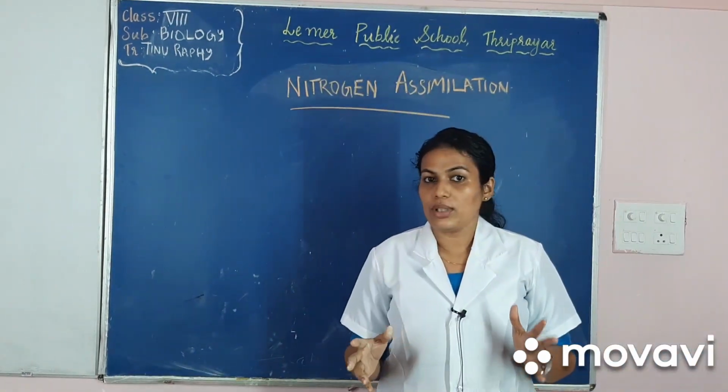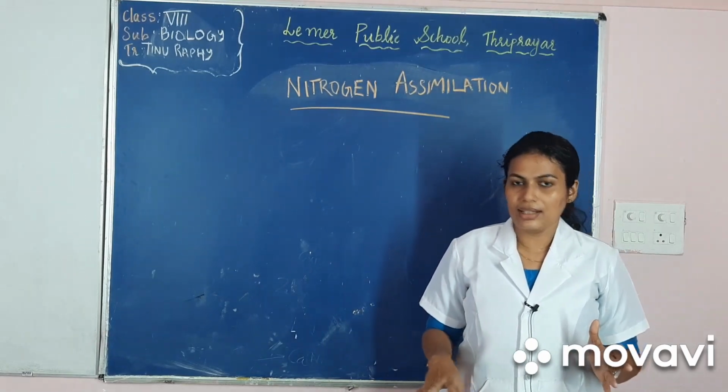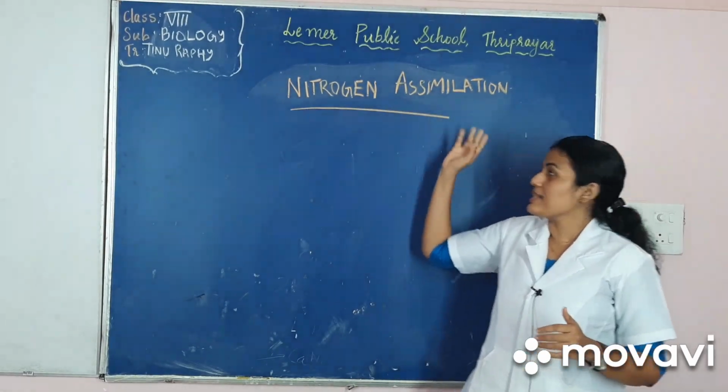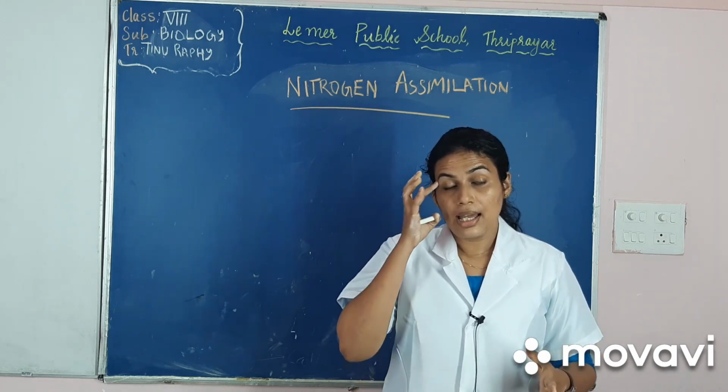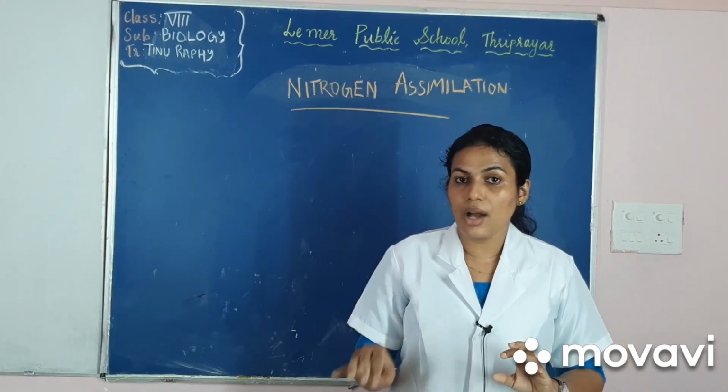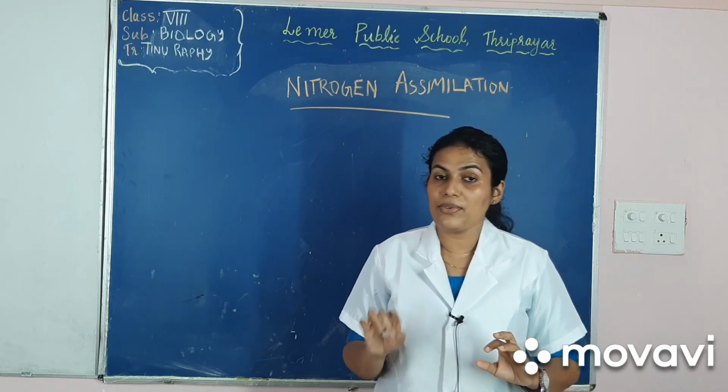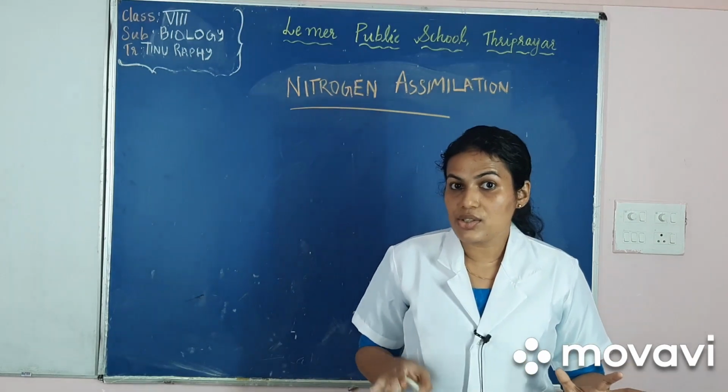So we are moving to the next step of the nitrogen cycle, that is nitrogen assimilation. Just now we have learned nitrogen fixation, that is, the atmospheric nitrogen is now fixed in the soil in the form of nitrates or other nitrogenous compounds.